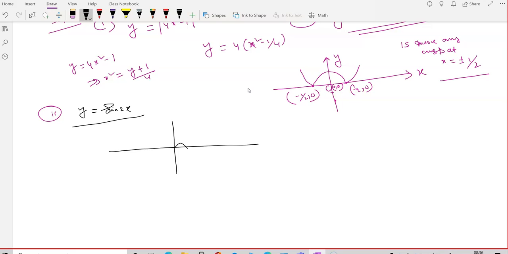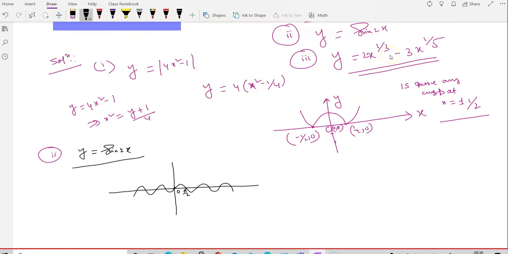Don't take time to plot. What are the points? This is the point x equal to 0. Here also. This is the point pi by 2. Like this. No cusp exists for this curve.